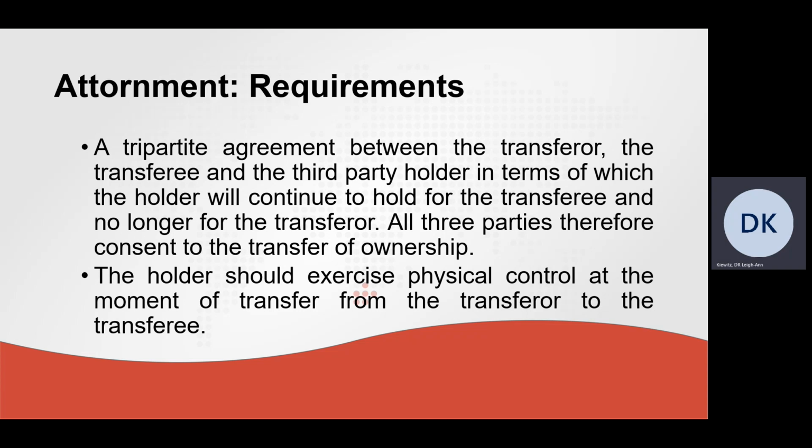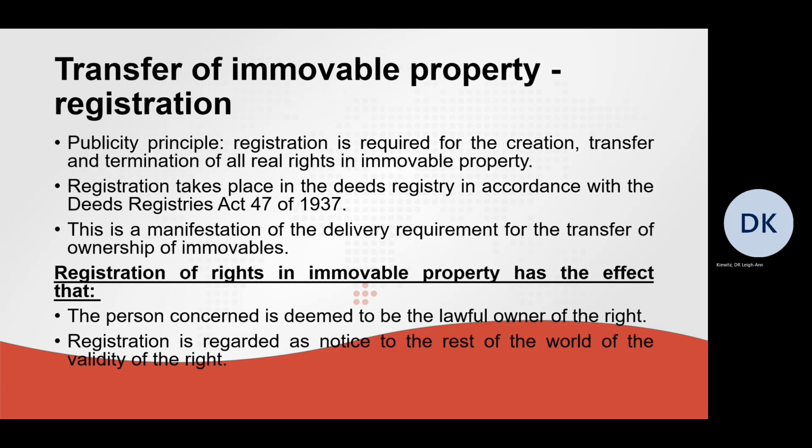There must be a tripartite agreement between the transferor, the transferee, and the third party holder, in terms of which the holder will continue to hold for the transferee and no longer for the transferor. All three parties therefore consent to the transfer of ownership. The holder should exercise physical control at the moment of transfer from the transferor to the transferee. And that concludes the various modes of transfer of ownership of movable goods. Now we will be focusing on transfer of ownership of immovable property.